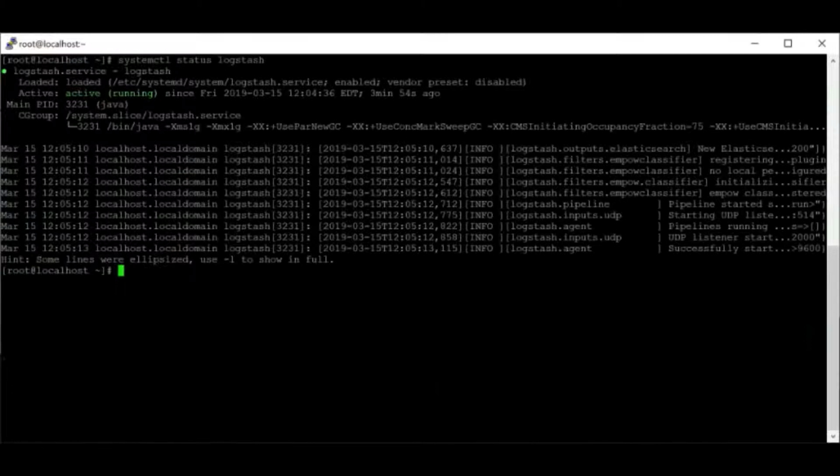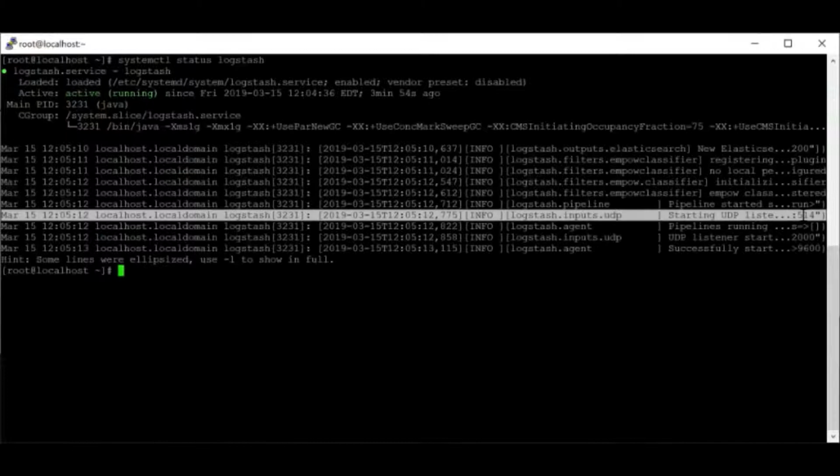So straight off, we can see in this last portion, if you don't know systemctl, it's going to pull the last few lines from the log file. So I can see here that we're listening on UDP 514, which is exactly what we configured Logstash, the empow plugin, to listen to. So that's good and that's working. Let's also just check, which we already know, the status of Elasticsearch.